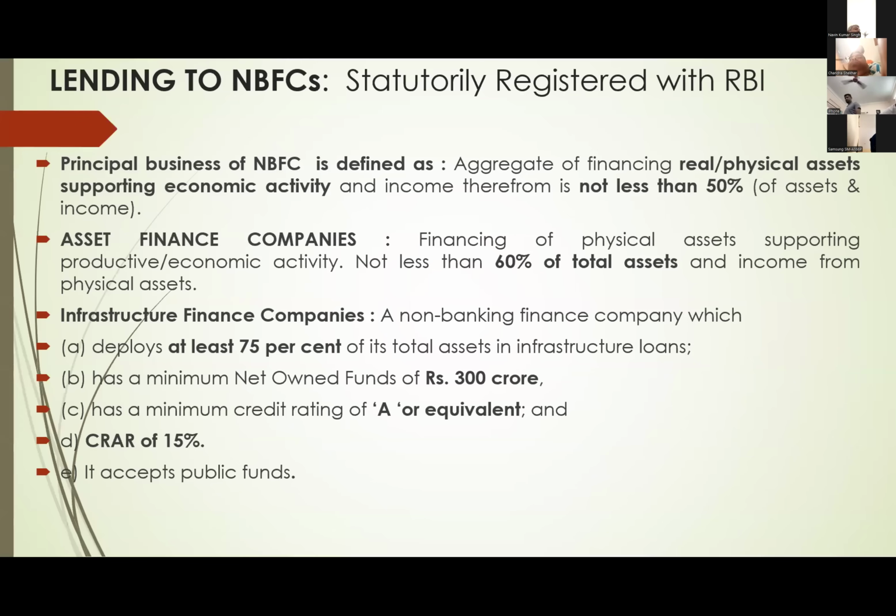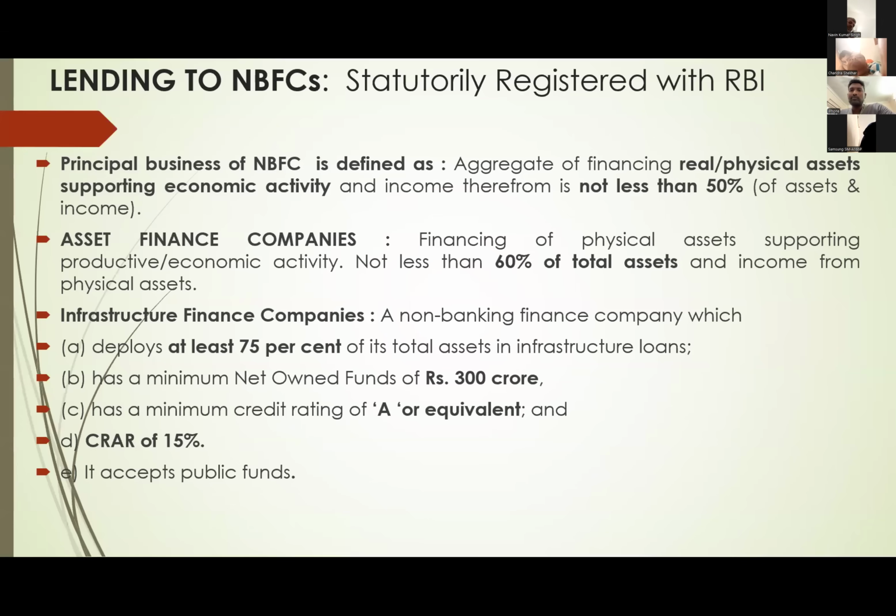Infrastructure finance companies, here the criteria is 75%, not 50 or 60. 50 is minimum. If any NBFC deploys 75% of its loans for infrastructure lending, then we call it an infrastructure finance company. And its net owned funds should be 300 crores, and 75% of income also coming from infrastructure loans only.